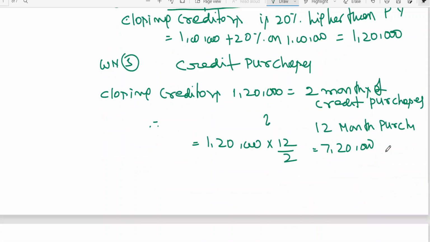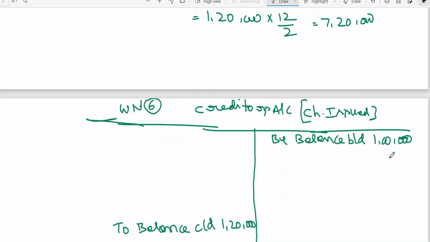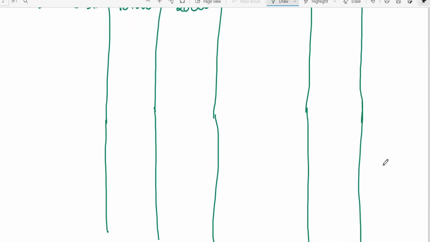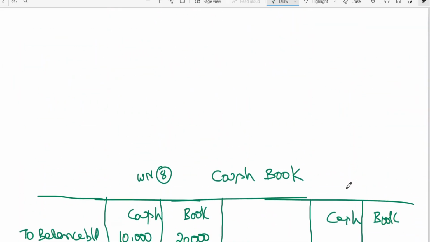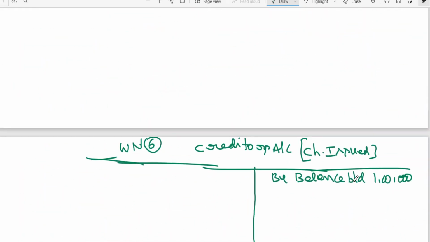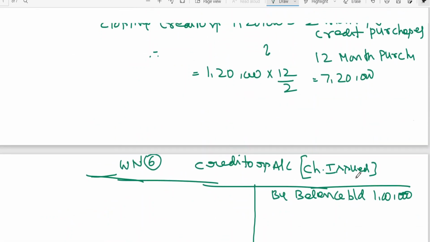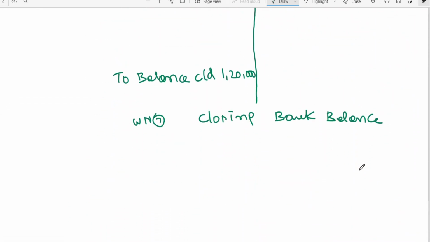Okay, then next, what information is given that we have to show here. Now in the trading account I need to take these things, no? In the trading account, because there are no cash purchases, the purchases I got from working notes number 5.